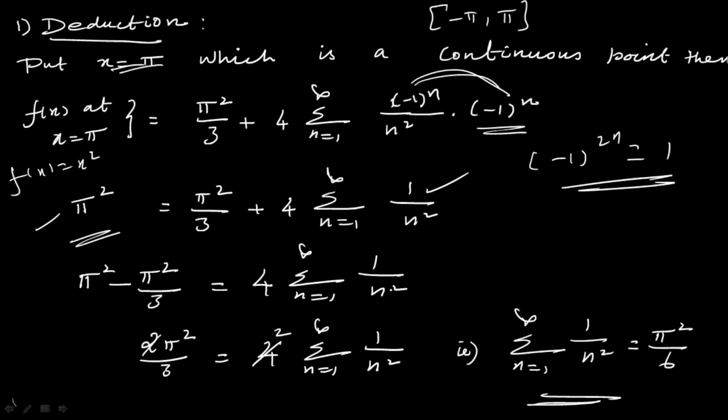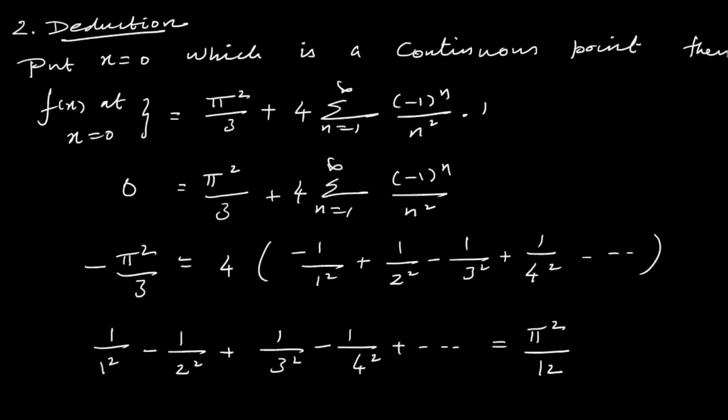That's all. So keeping this summation on one side, take the remaining terms to the other side, you get sigma 1 by n square equal to pi square by 6. Expanding this, you get 1 by 1 square plus 1 by 2 square plus 1 by 3 square and so on, equal to pi square by 6. Next we move on to the second deduction part.